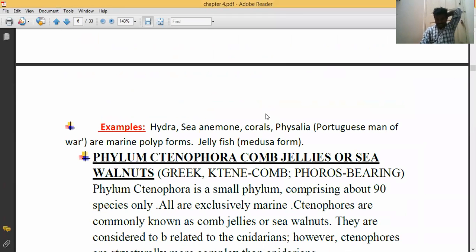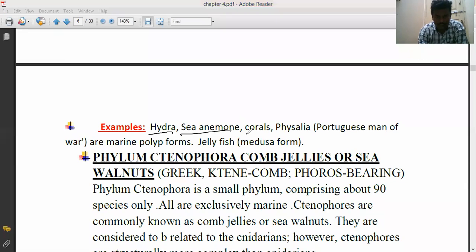Examples of cnidarians: hydra, sea anemones, corals, and Physalia, which is called the Portuguese man of war. These are all marine polyp forms. Jellyfish is the medusa form.